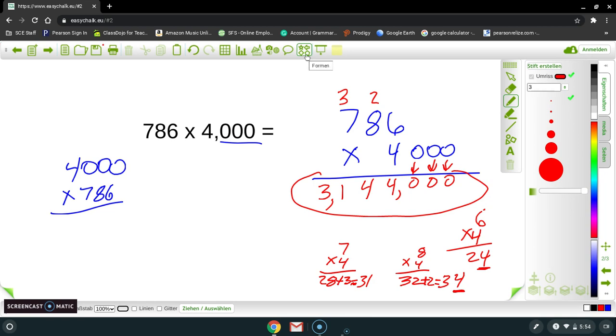Anyway, that's just a shortcut when you have one of your factors ending in 0. It doesn't matter. The commutative property of multiplication says I could do 786 times 4,000, or I can do